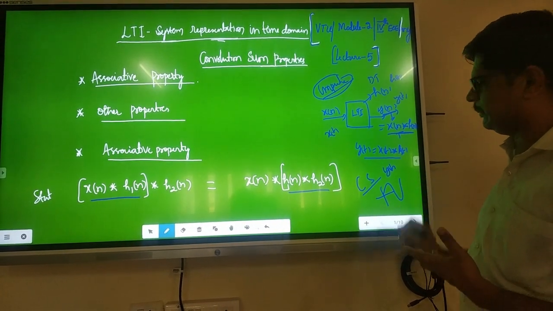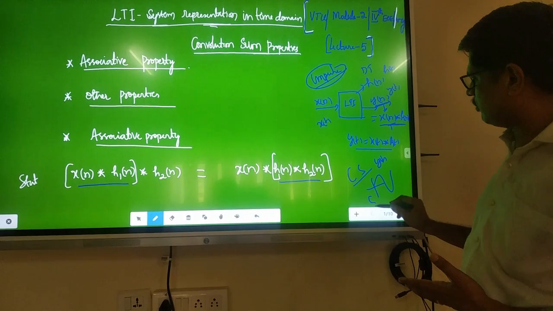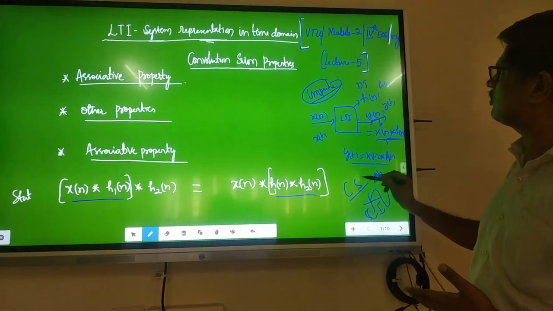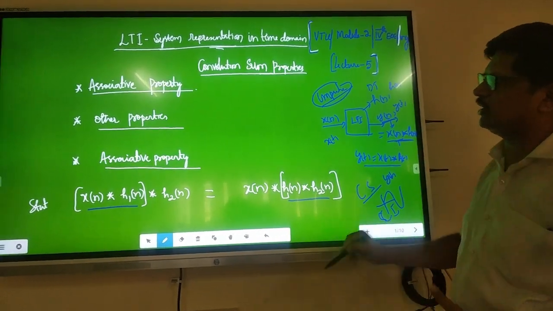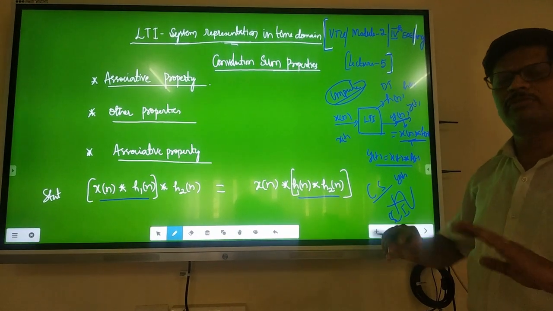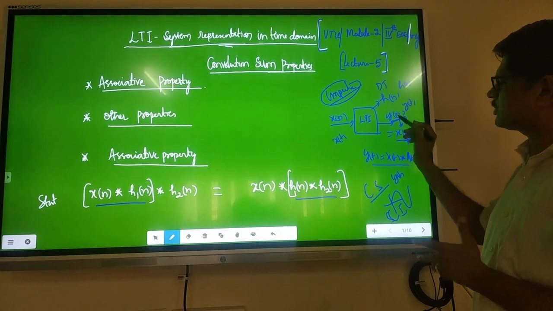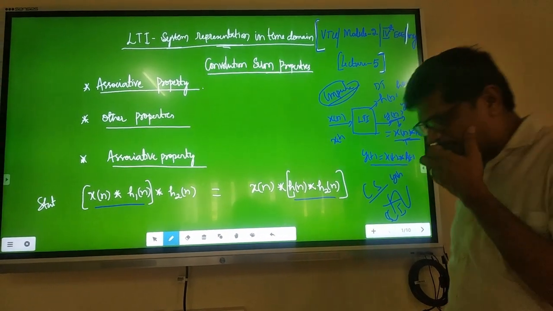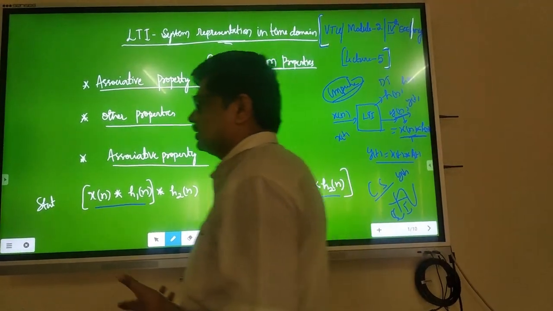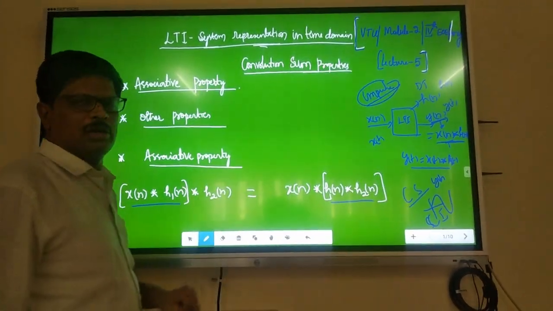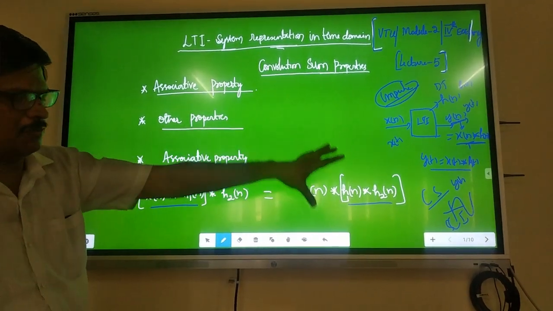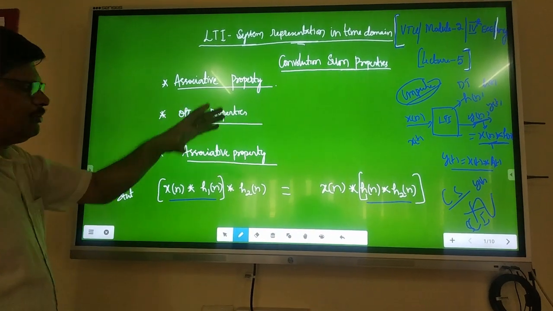Then the output y of t is calculated by the convolution integral. Instead of convolution sum, it is convolution integral, with the same properties, only in terms of continuous functions. In this way, we did convolution sum last class, first half convolution sum, next half convolution integral.